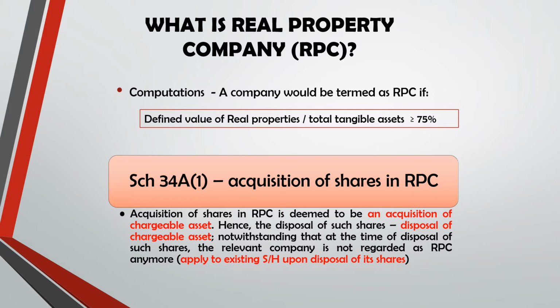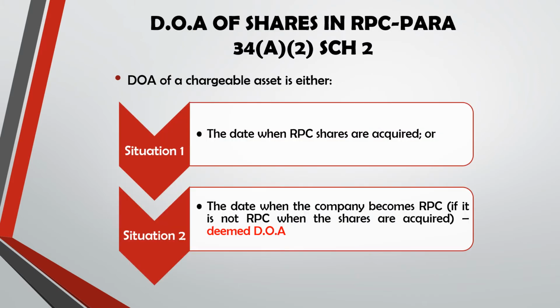So the existing shares in that company will automatically become chargeable asset. So the disposal of shares later in future would be deemed to be disposal of chargeable asset, irrespective of whether at that time the company is no longer RPC. So that's the reason they say it applies to existing shareholders. I will explain further about this.